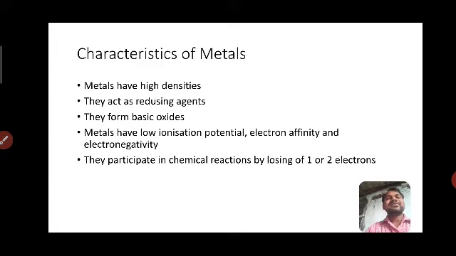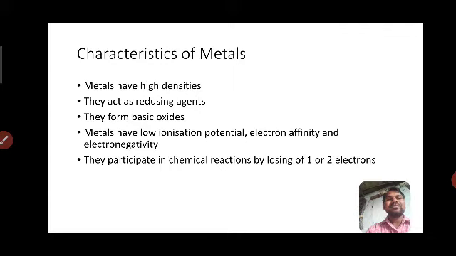And they participate in chemical reactions. All metals participate in chemical reactions by losing one or two electrons. When they lose electrons, metals show positive character, and positive attracts negative. When positive ions are formed, they automatically combine with negative ions, which is called a chemical reaction.